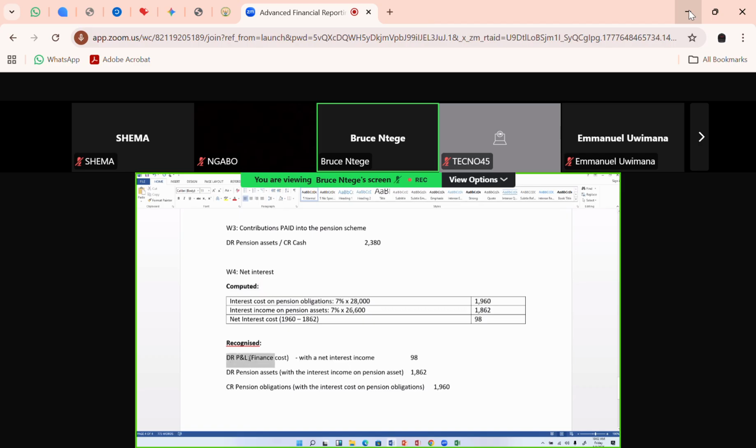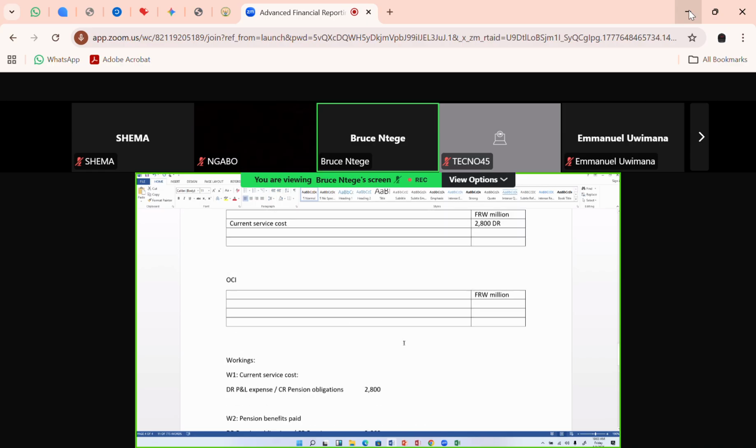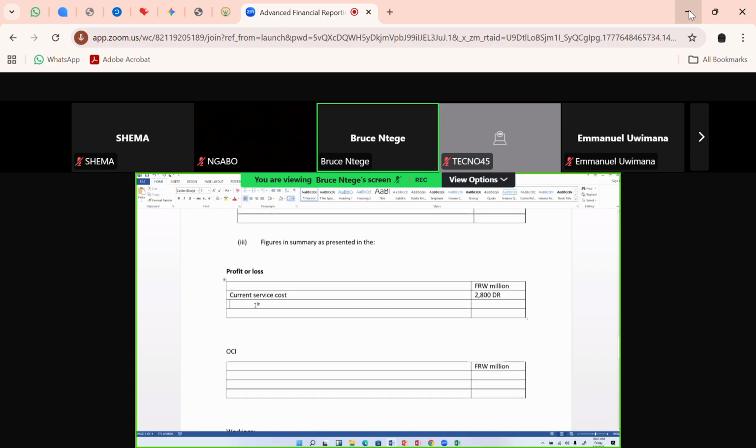So the debit in the P&L finance cost of 98, I'll take it to my P&L summary up here. So I have my P&L summary here, where I say I have a net interest cost, which is coming from my working for below. And that net interest cost is 98. It's a net debit of 98.